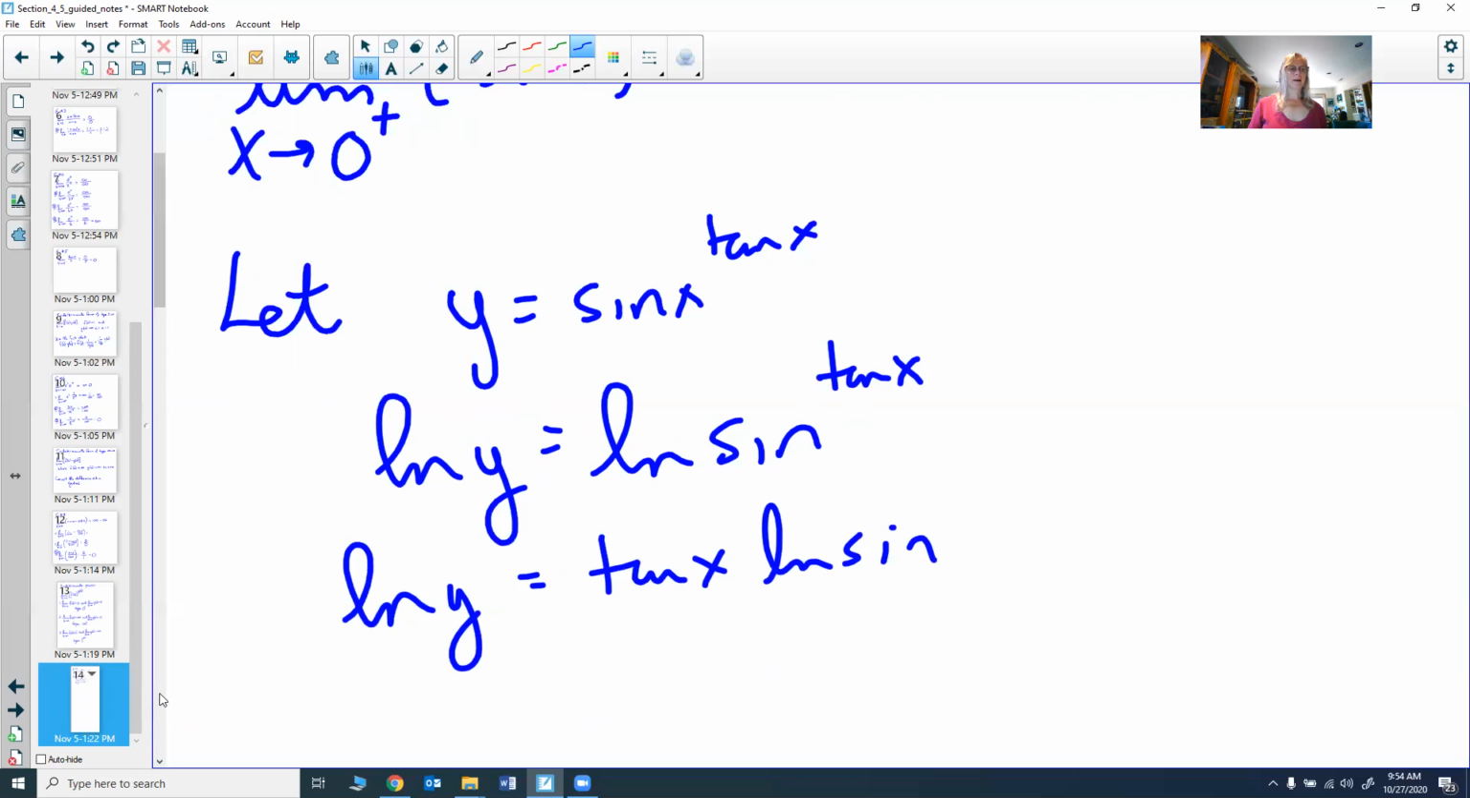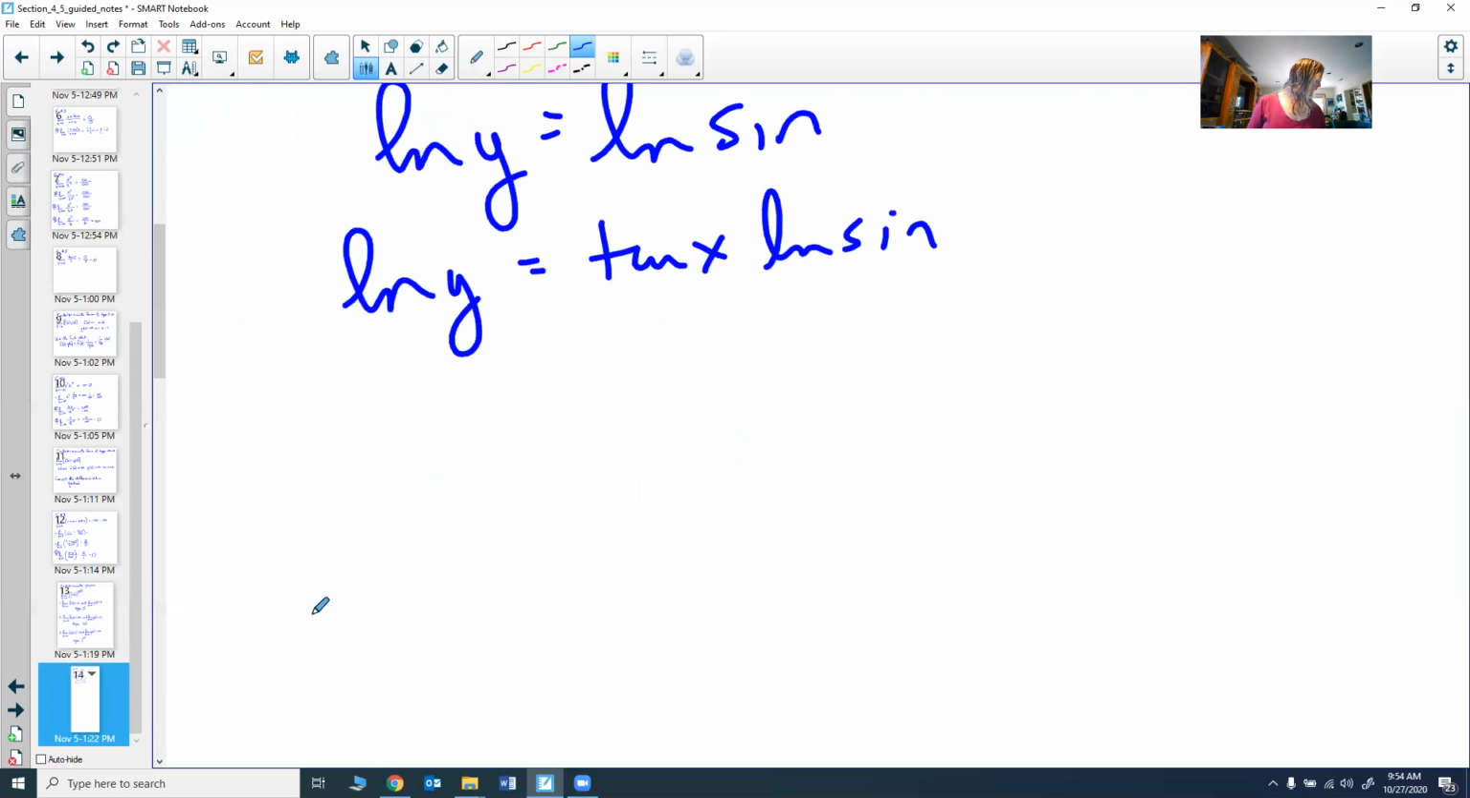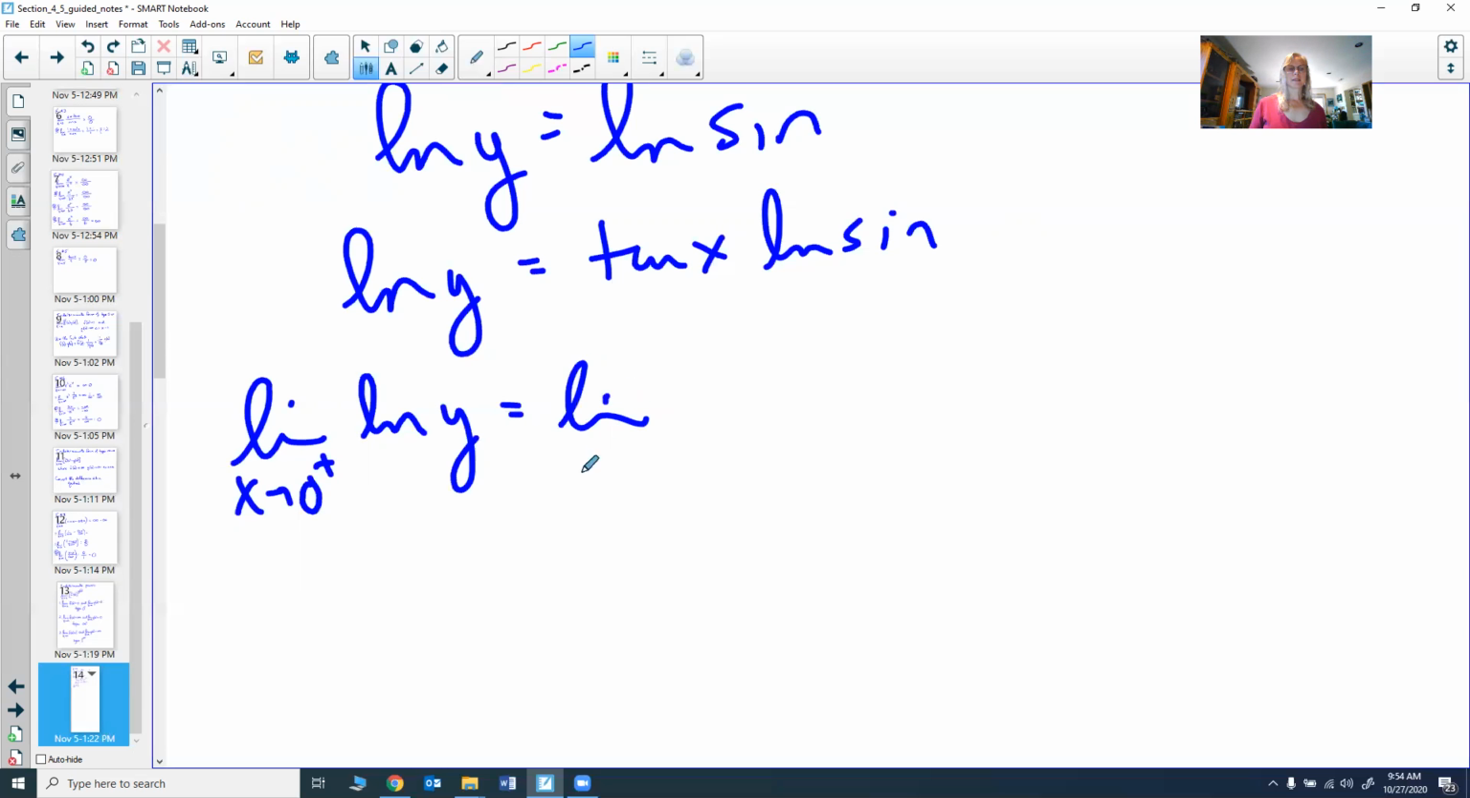So that's now what we have. What we're going to do is find the limit as x goes to 0 from the right of the natural log of y, and then the limit as x goes to 0 from the right of the tangent of x times the natural log of the sine of x.